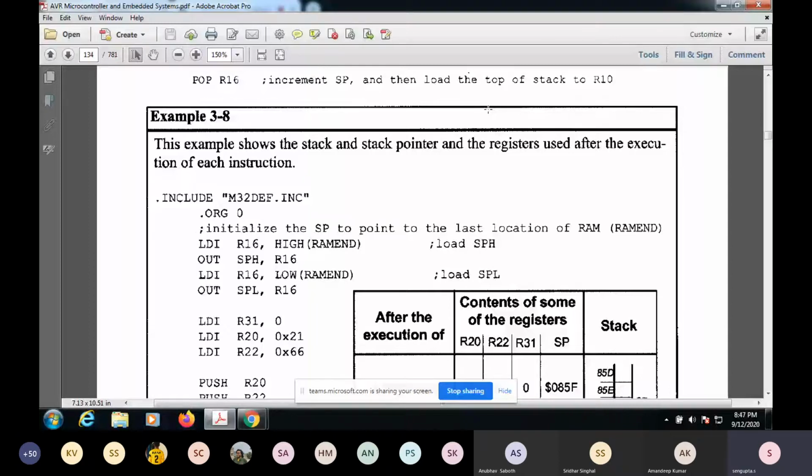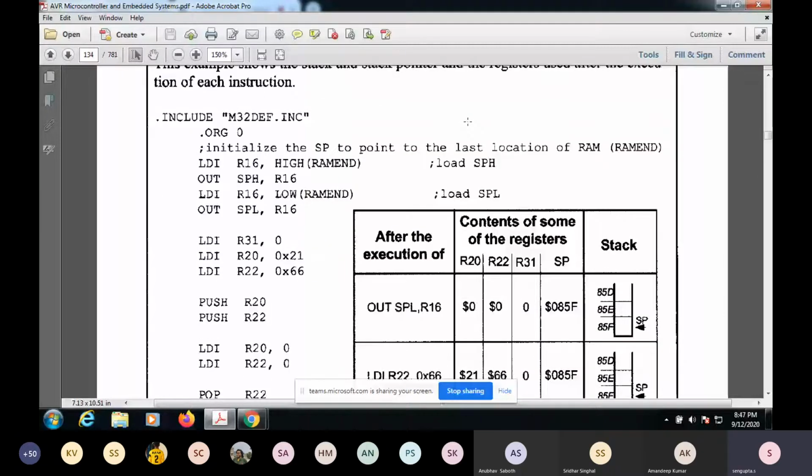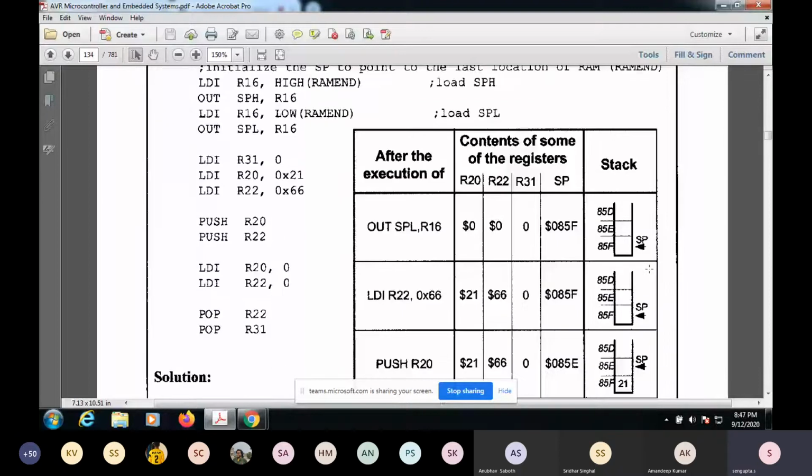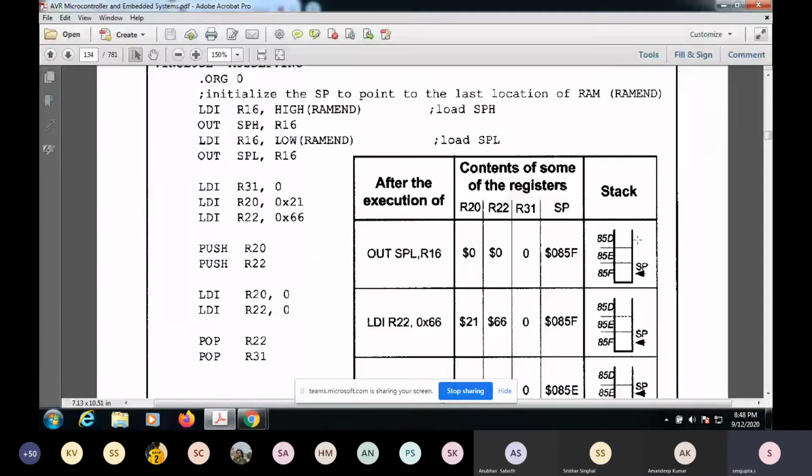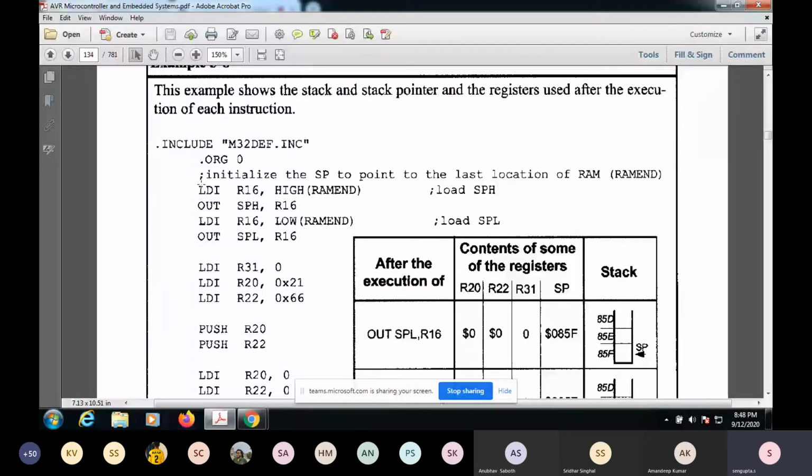this static RAM. Okay, and this static RAM. So what we do is we put it at the end, so that whenever we access it, the memory will keep on decrementing. So that's why it is very essential to initialize this to the last location, so that the moment you keep on pushing these contents, the memory locations it will be occupying will keep on reducing one by one. So that is the reason.